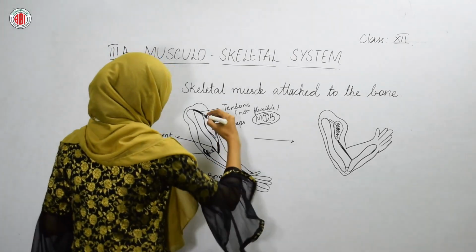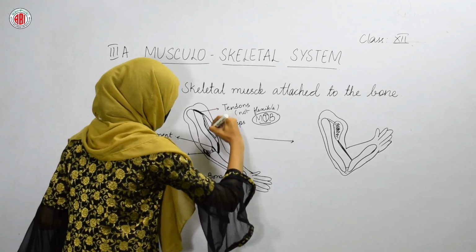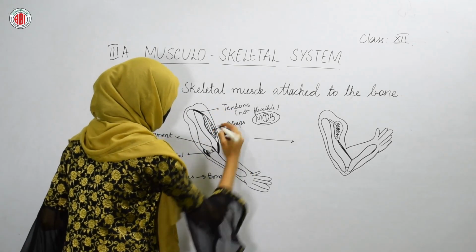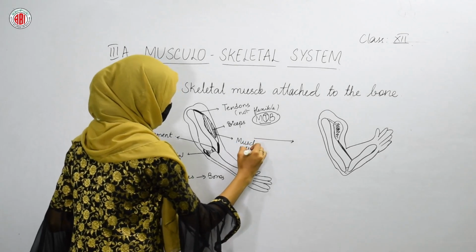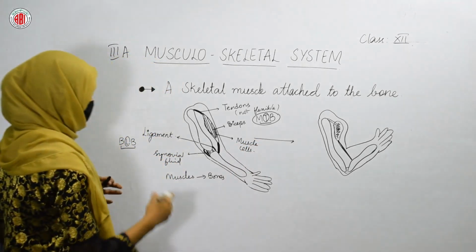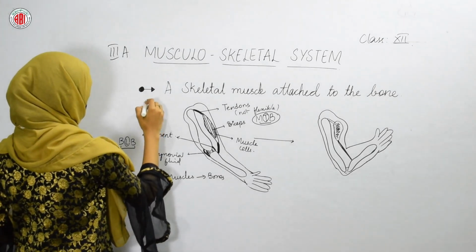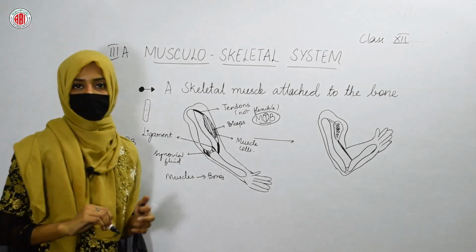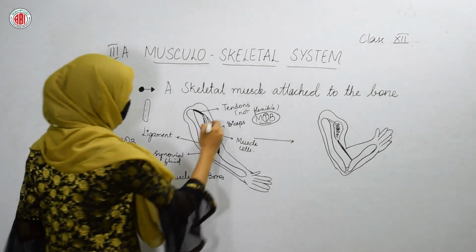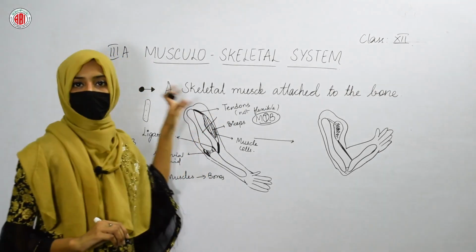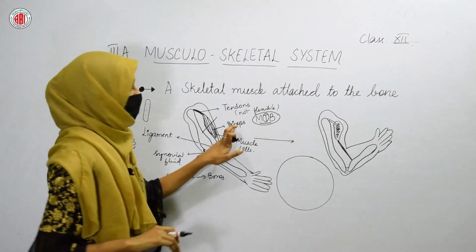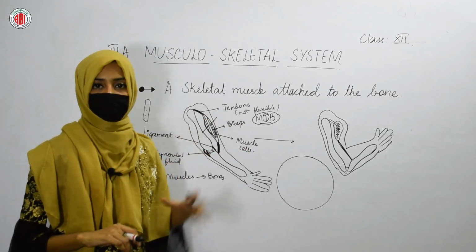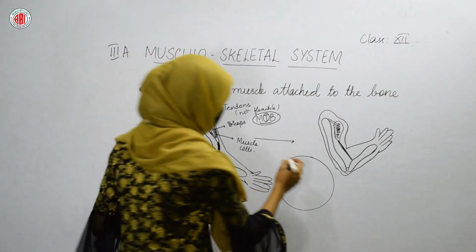So, here you can see the cylindrical arrangement of all the muscle cells. The muscle cells are present in the bicep, which are cylindrical in shape. We know that muscle cells are cylindrical in shape and contain a nucleus also, right? So, if we cut this bicep and look into it, what type of structure can we see? After the cutting of the bicep, the internal arrangement will be like this.